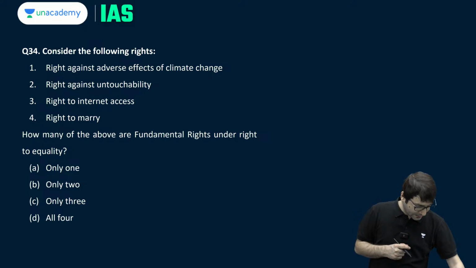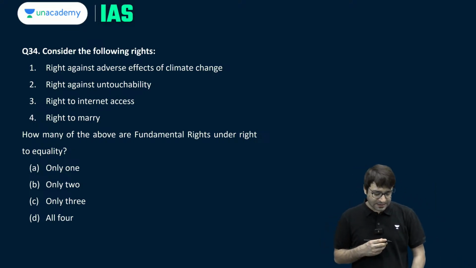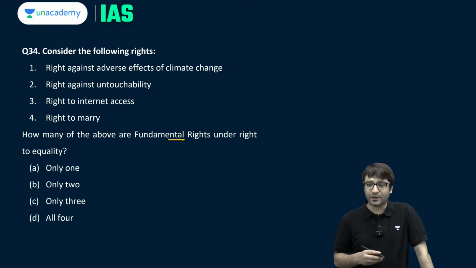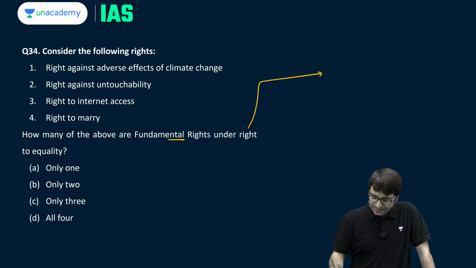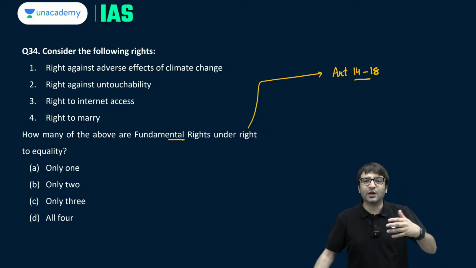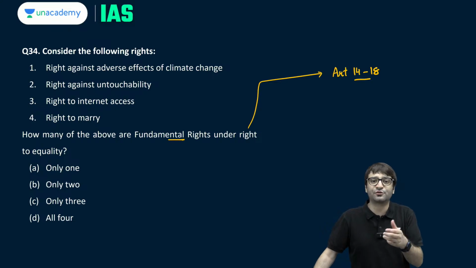Let's look at another question. Consider the following rights. How many of the above are fundamental rights under the right to equality? This category, right to equality, covers articles 14 to 18. For example, equality before law and equal protection of the laws, Article 14. Article 15, prohibition of discrimination on the grounds of religion, race, caste, sex, place and birth.